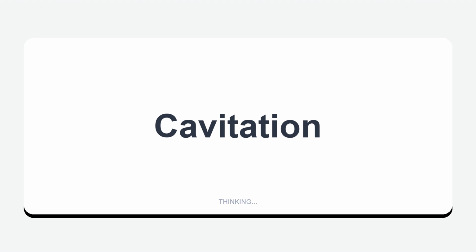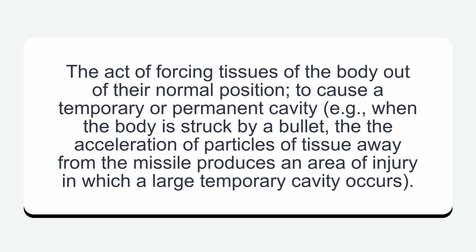Cavitation. The act of forcing tissues of the body out of their normal position to cause a temporary or permanent cavity. Example, when the body is struck by a bullet, the acceleration of particles of tissue away from the missile produces an area of injury in which a large temporary cavity occurs.